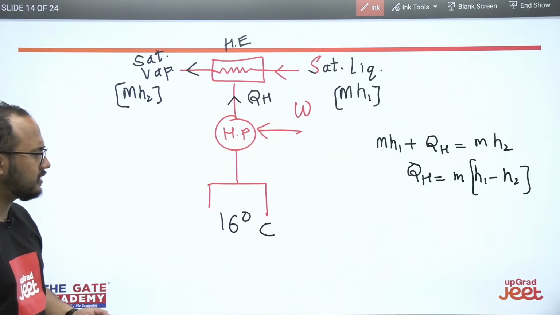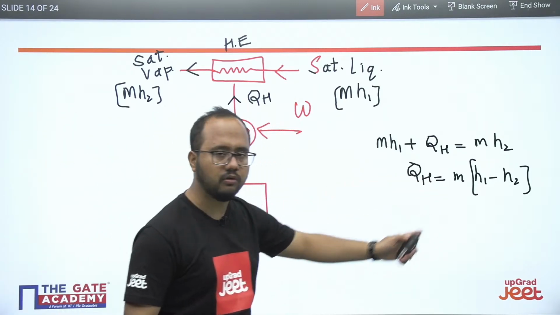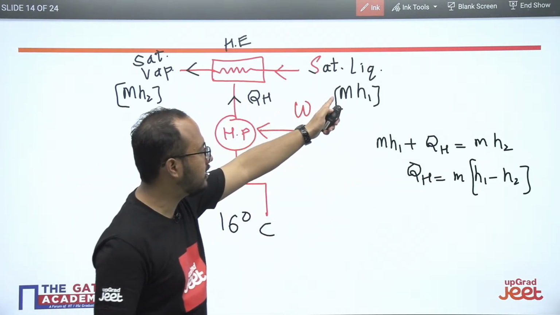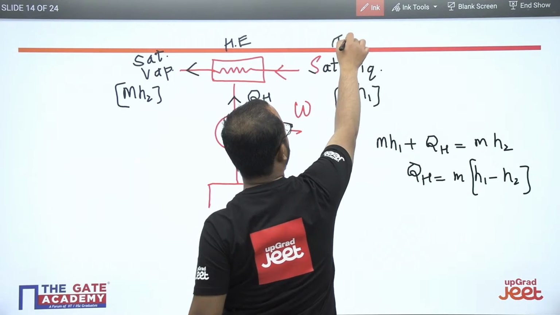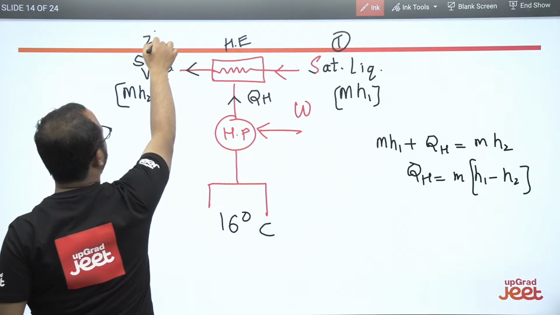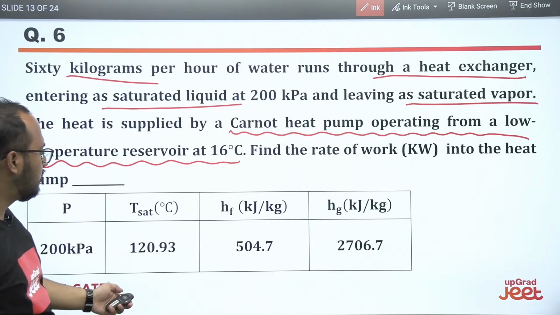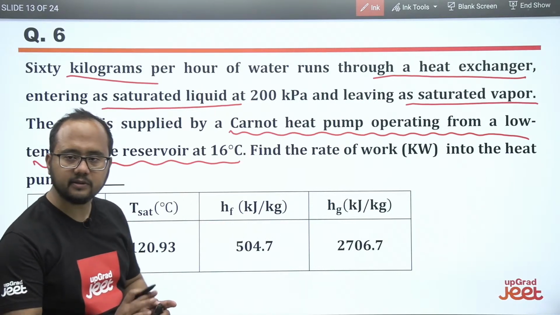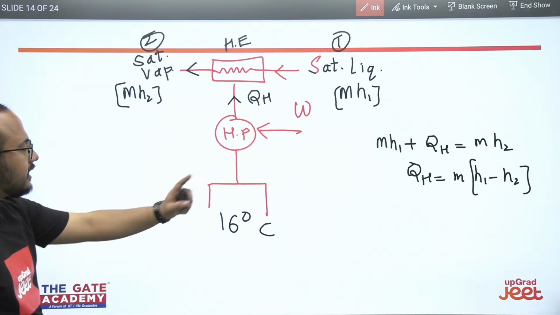Again, just a simple thing: h1 and h2 you know, because condition 1 is the saturated liquid and condition 2 is the saturated vapor. Everything is mentioned here, hf and hg, right? So you will be getting QH.